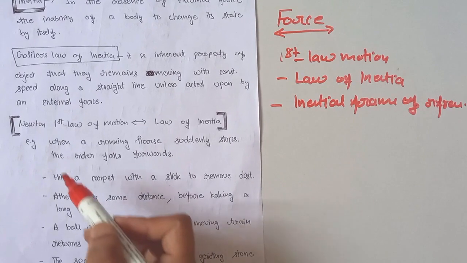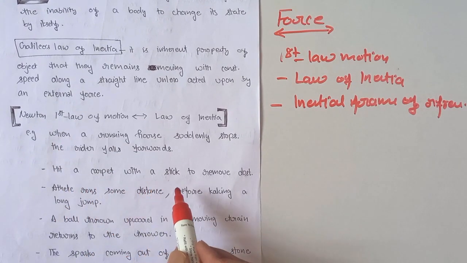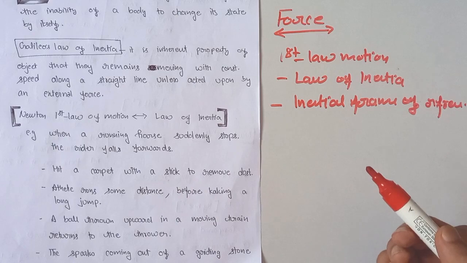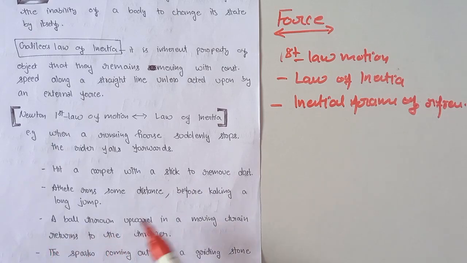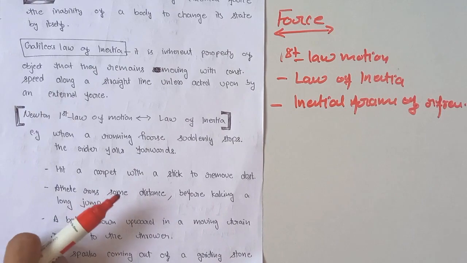Our second example of Newton's first law of motion is when we hit a carpet with a stick to remove the dust from the carpet. An athlete runs some distance before taking a long jump. A ball thrown upward in a moving train returns to the thrower. These are all applications and examples of Newton's first law of motion.